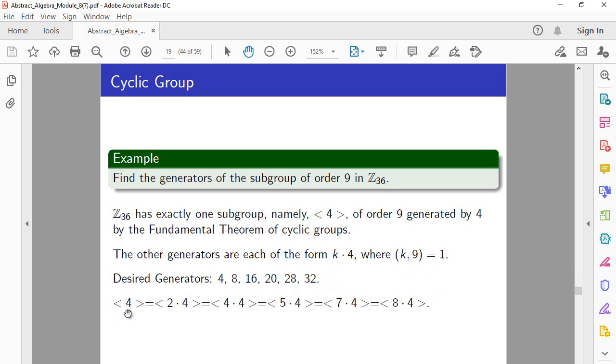So in other words, the subgroup generated by 4 is the same as the subgroup generated by 2 times 4, which is equal to the subgroup generated by 4 times 4, and so on.